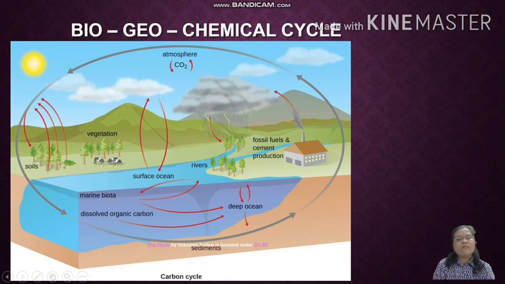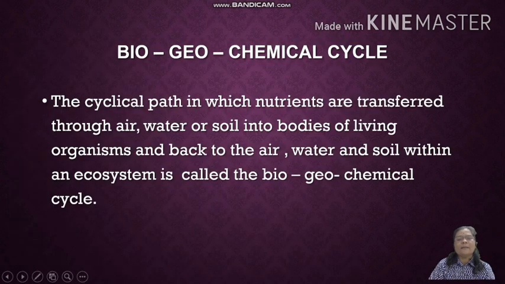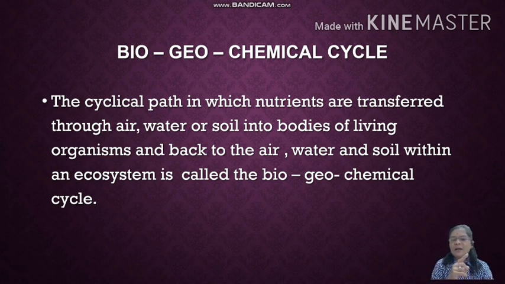This cyclical flow of carbon within an environment, the cyclical path of the nutrients transferred through air, water and soil into the body of living organisms and back to the air, is called as biogeochemical cycle. Students, write down the definition of ecosystem, types of ecosystem, and then trophic level pyramid, energy pyramid, and the definition of biogeochemical cycle in your classwork notebook.